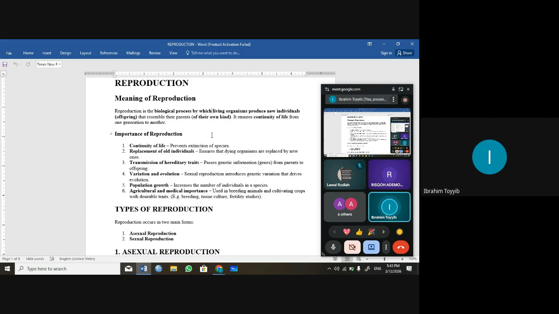The major question usually asked is how many daughter cells are produced in mitosis and how many in meiosis. Two diploid daughter cells in mitosis, and four haploid daughter cells in meiosis. Mitosis occurs in body or somatic cells, while meiosis occurs in gamete cells and supports genetic variation.